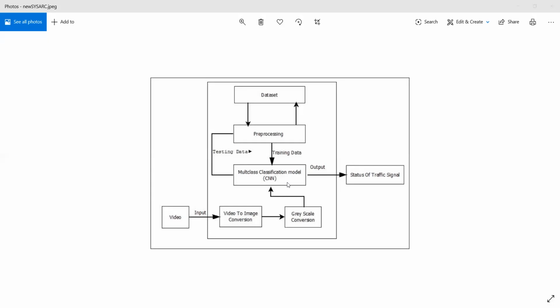For recognition of traffic light, there are some false positives, such as traffic signs, pedestrians, and temporary road signs, which have similar color to traffic light. These false positives are overcome using CNN. After overcoming these false positives, the traffic light is correctly recognized. The output of the multi-class classification model is the status of the traffic signal.